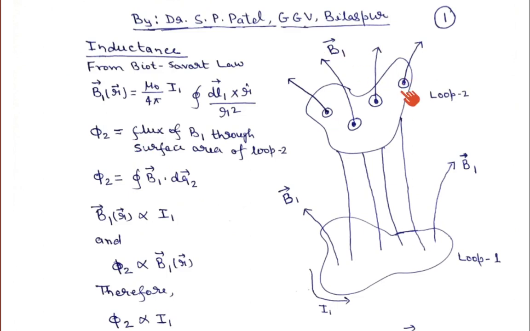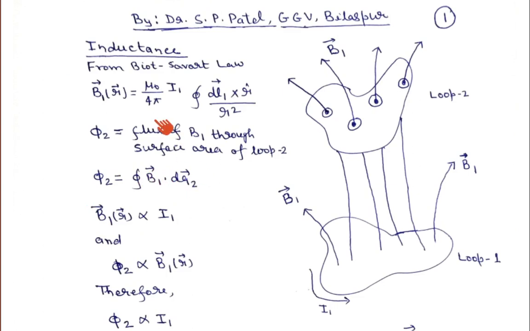So if we try to find how many field lines or how much flux is passing through loop 2, that phi 2 will be equal to the surface integral of B1, because these field lines are passing because of B1. So B1 dot the area vector dA2. I have taken dA2 because these field lines are passing through loop 2, which is why the area vector of the second loop. So phi 2 is equal to the surface integral of B1 dot dA2.